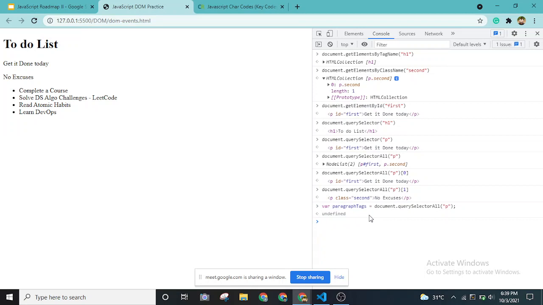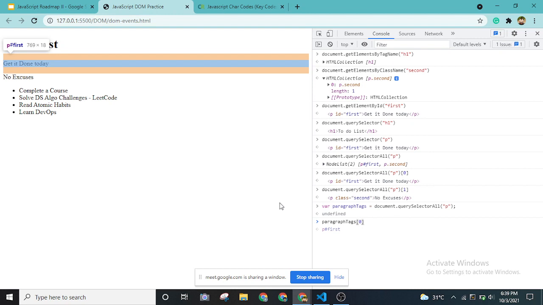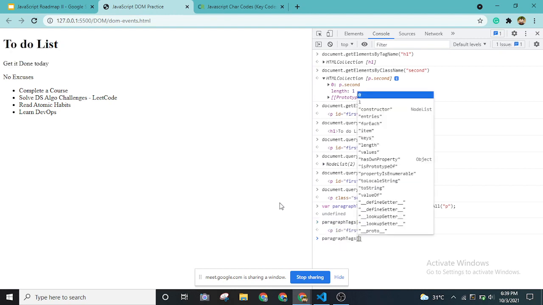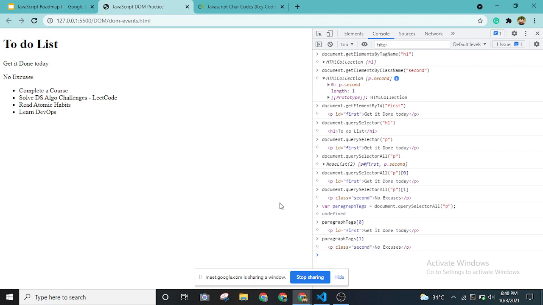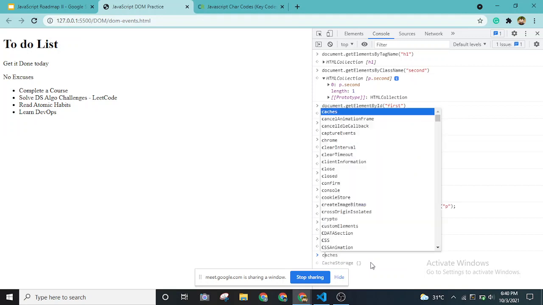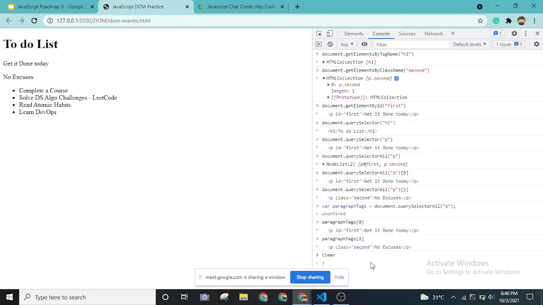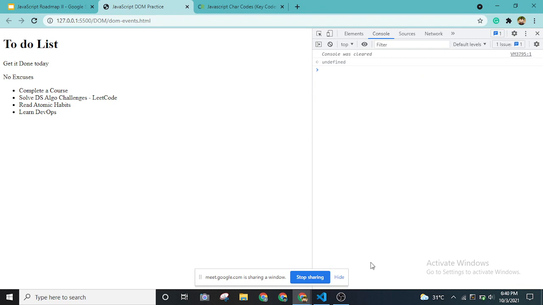So the benefit is, whenever you are using these concepts inside a JavaScript file or in your project, it is very easy to use the paragraph tag directly, and what we did before, we can do it directly over here as well. See, this is more readable, right? We can use indexing like this, and we can get the tags. So this is how we access the HTML code snippets that we have using DOM selectors. Okay, cool.